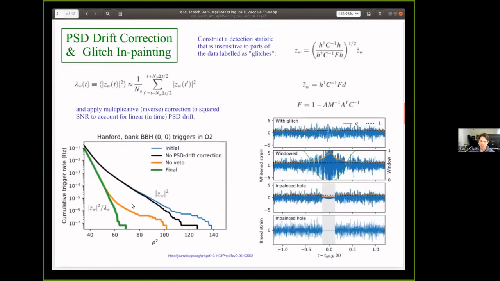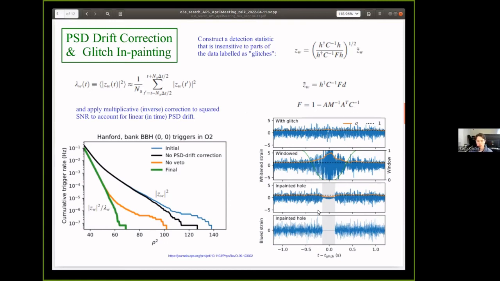The PSD drift correction is just going to correct so that the noise looks more like the kind of chi-squared distribution with the right number of degrees of freedom instead of this really heavy-tailed distribution where it's harder to get signals out. So this gives us a little bit more sensitivity. And we also gain some sensitivity by losing less near the edges of these bad data segments by making, with this in-painting filter, as it's called, the test statistic insensitive to these data regions here where we have effectively zeroed the blue data, or the data after the inverse covariance has also been applied.